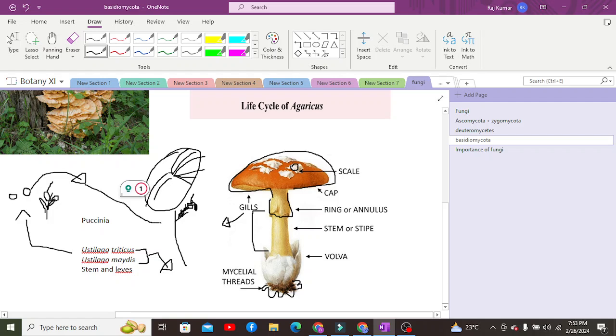From that source, the spores are transferred to another wheat crop, and once they are transferred, they go into the flower of that wheat crop. I'm just trying to draw a rough structure over here.